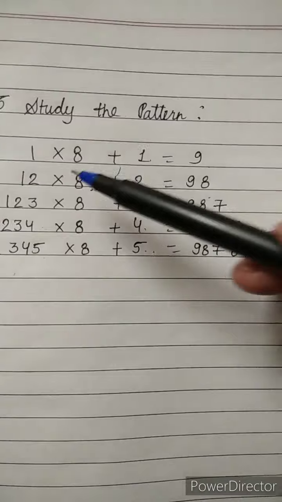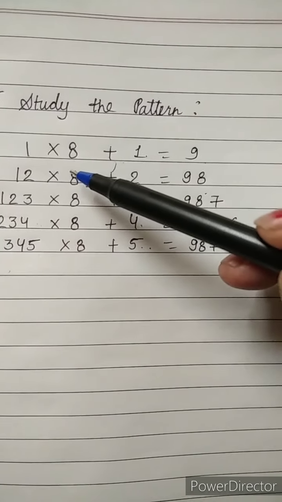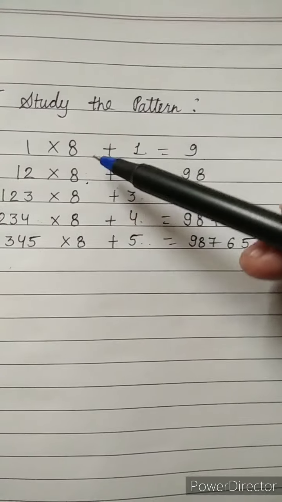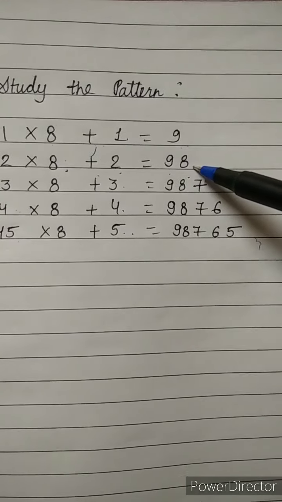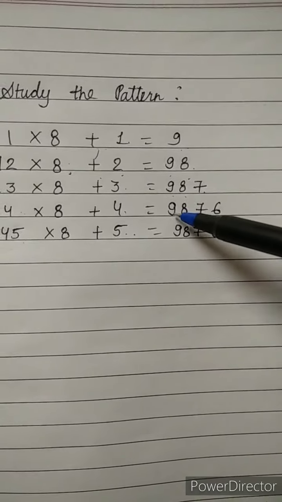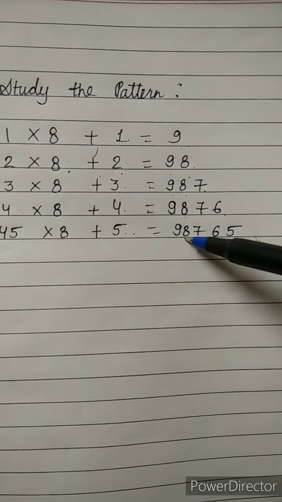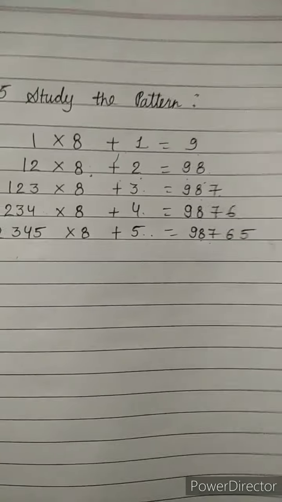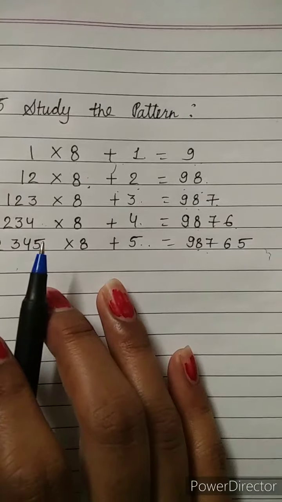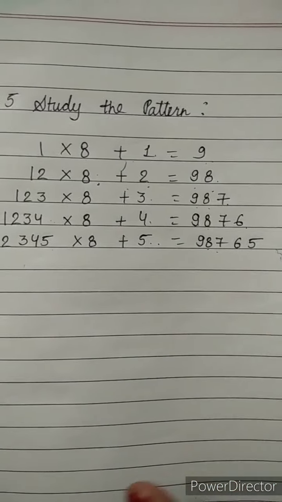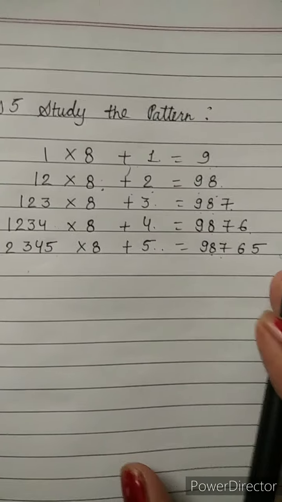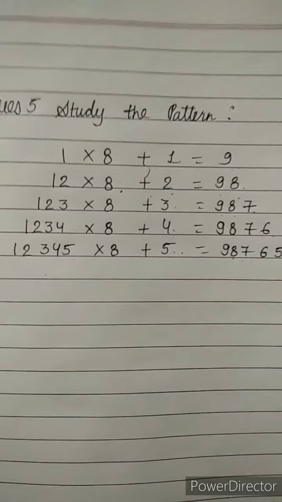But their answer, when we are multiplying some numbers to each other and adding one number to them, we get our answer in the form 9, then 9 8, then 9 8 7, then 9 8 7 6, then 9 8 7 6 5. So somewhere we are going in increasing order and somewhere in decreasing order of the digit, not in the number but in the digit. So what is the question?